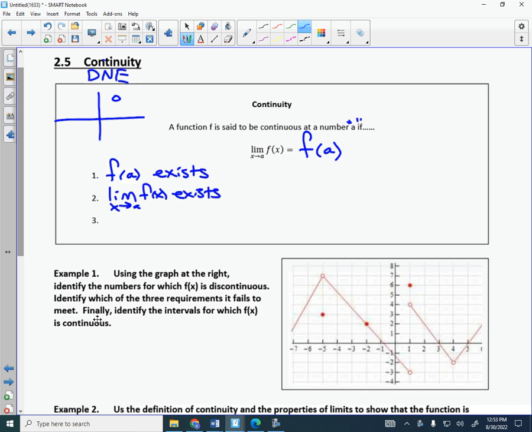Great. I saw somebody draw this picture, so let's check it out. Would everybody agree that that's a discontinuous graph? And would you also agree that the limit does not exist at this spot? But when you plug in this value, let's say it's 1, f of 1, there is an output, isn't there? So in that case, number 1 is good. f of a does exist. This is discontinuous though because it fails number 2. And finally, number 3 is that number 1 and 2 have to be the same. Or in other words, the limit as x goes to a of f of x must be the same as f of a, which is what we wrote at the very beginning.